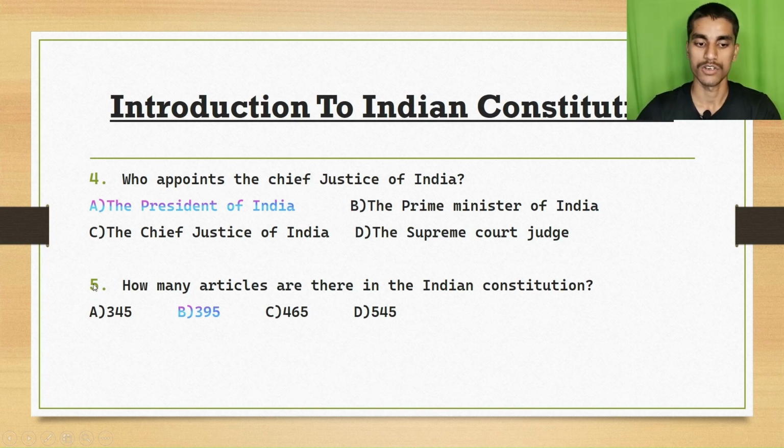The last one, question number 5. How many articles are there in the Indian Constitution? Option A 345, option B 395, option C 465, option D 545. The right answer is option B, 395.